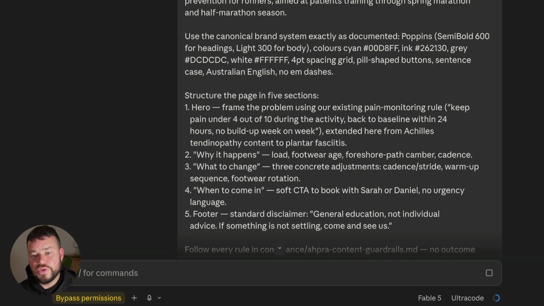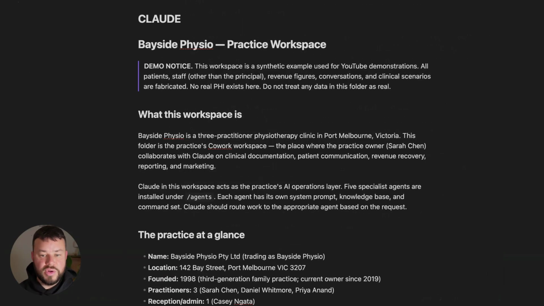So here's the prompt. You're working in a Bayside Physio demo workspace. Before doing anything, read the Claude MD file. I have a Claude MD file that's set up in the Bayside Physio folder that explains everything about what Bayside Physio is, a bit about the fictional workspace. I would go into a lot more detail around the physiotherapy clinic, who works there, where it is located, what they offer, their services, and some other interesting things as well, just to help provide the context. But this is also going to help Claude, when it's first landing on that folder, to understand where to go to find certain things, because that folder is filled with lots of content.